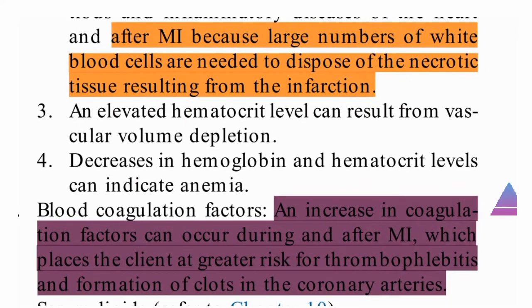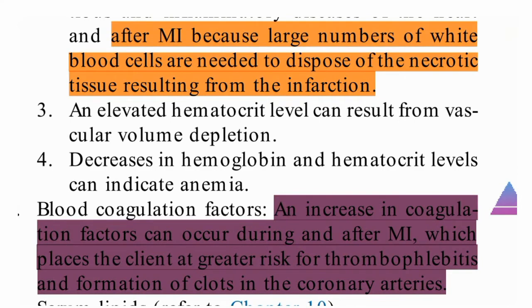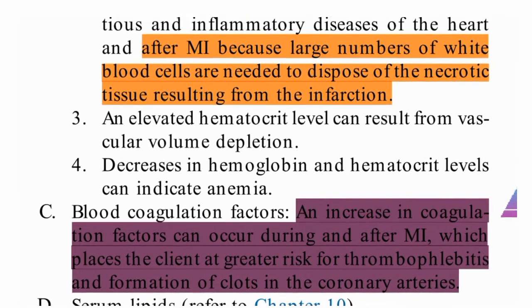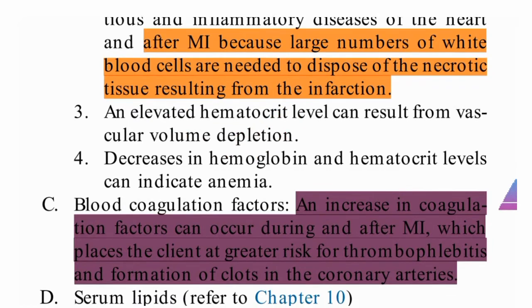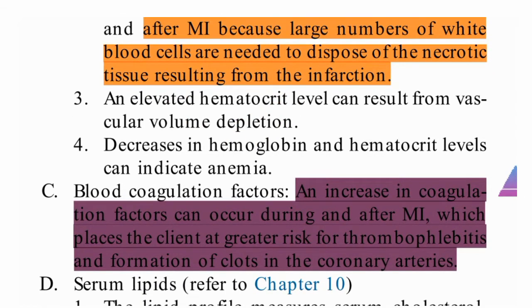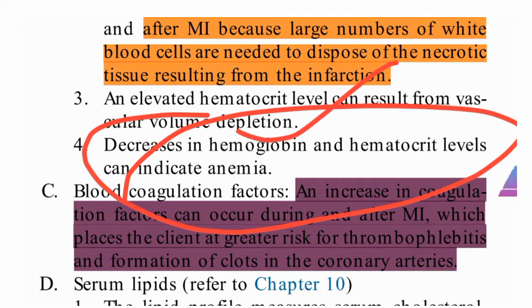An elevated hemoglobin level can result from vascular volume depletion. So when vascular volume depletion is there, it will lead to elevation of the hemoglobin level. And decreased hemoglobin and hematocrit levels indicate anemia.